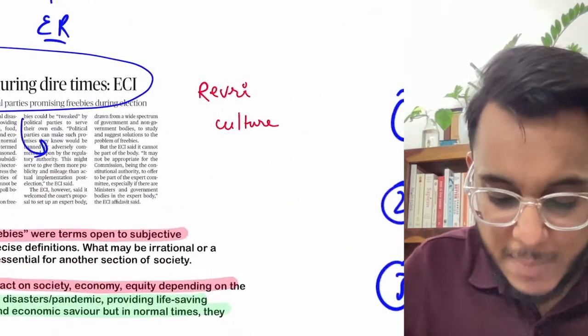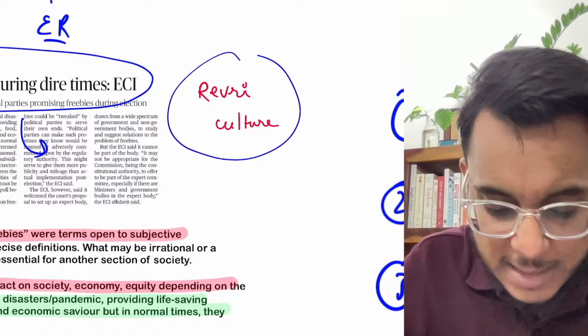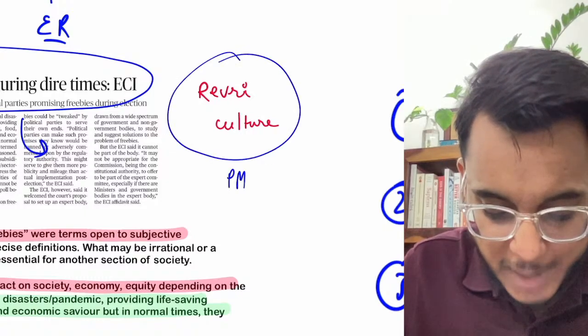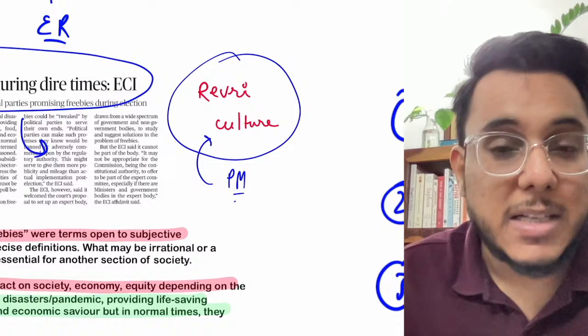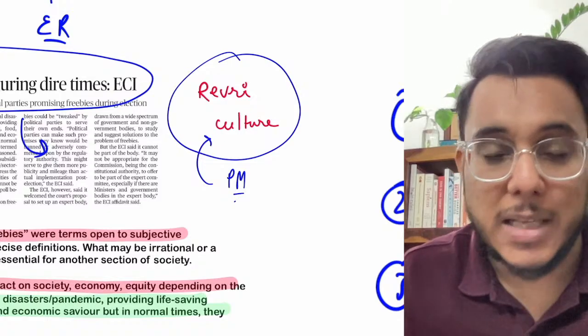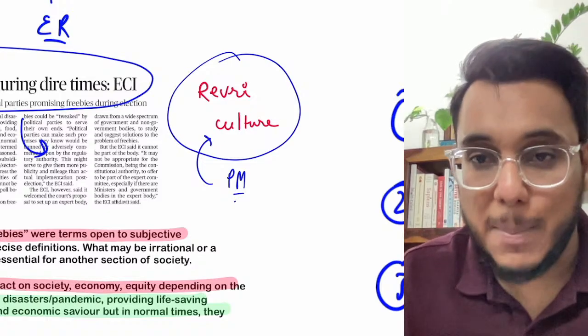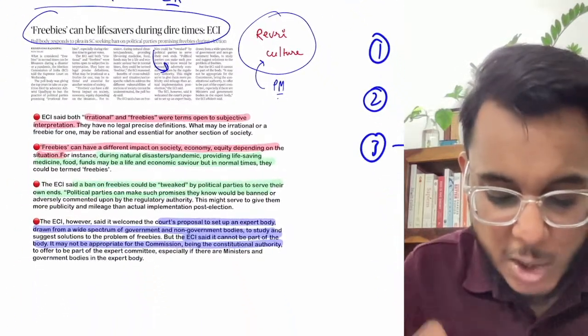Now guys, this freebie culture has also been called a revdi culture by the Prime Minister recently. The Prime Minister said that this freebie culture, revdi culture, needs to be curbed and the people should not be getting diverted by this particular thing. So this is the freebie issue that is coming.